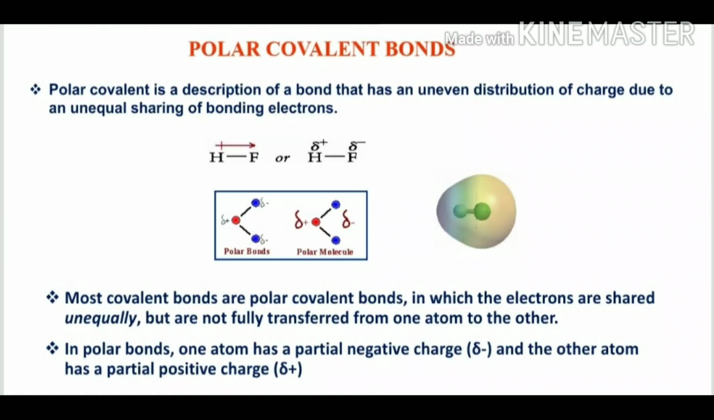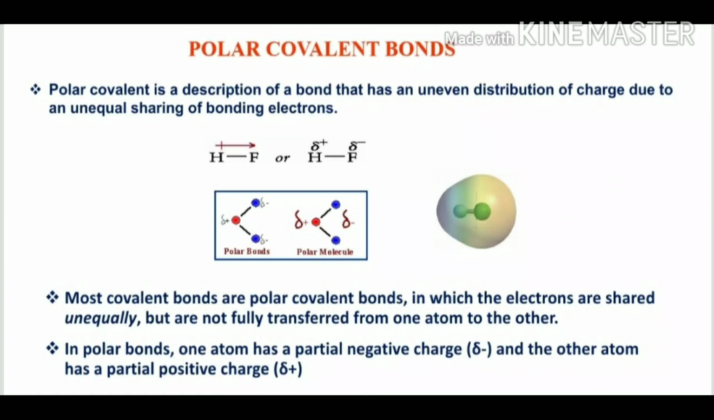For example, HCl, HF, HBr. Between these, hydrogen is somewhat electropositive, and the halogens are electronegative. So because of the electronegativity difference, the electron distribution is not even. The electron density is higher around the electronegative atom. So because of this uneven distribution, the bond is not uniformly distributed, and they are known as polar covalent bonds.